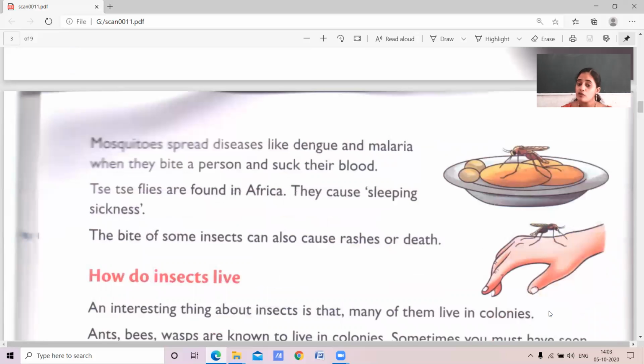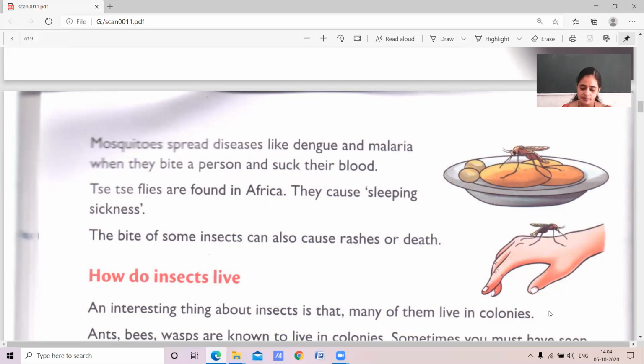These flies are found in Africa. They cause one disease, and the name of the disease is sleeping sickness, where the person will sleep for a long time. The bite of some insects can also cause rashes on the body. As you have noticed, the bite of the mosquito causes rashes on the body, and even some of the insects cause death.